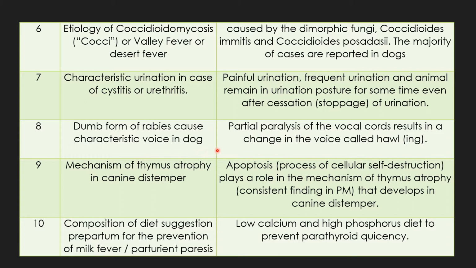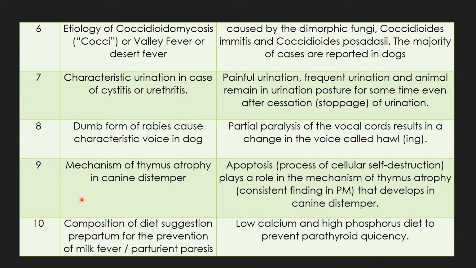Question 8. Dumb form of rabies causes characteristic voice in dog. Important symptom, important question. In rabies, there is partial paralysis of vocal cords. I know that vocal cords are useful for making sounds. This results in a change in voice. That means the dog is not normally barking, but the barking sound is depressed because of paralysis of vocal cords, and that is called howl or howling.